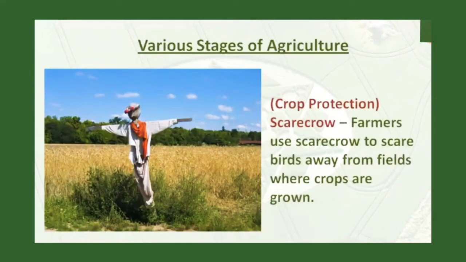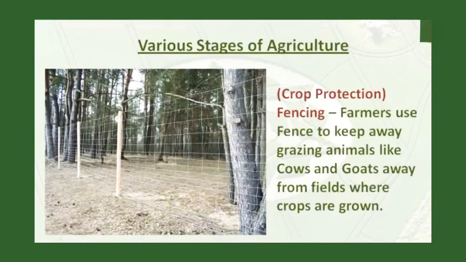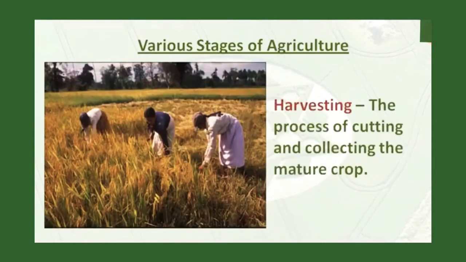Farmers use scarecrows to scare birds away from fields where crops are grown. Fencing is also done to keep away grazing animals like cows and goats. After that, harvesting is done, which is the process of cutting and collecting the mature crop.